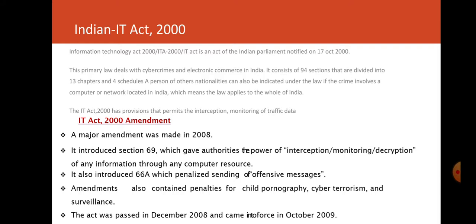This is the IT Act 2000, notified on 17th October 2000, and the Amendment Act came in 2008. These are some cyber electronic laws which you can read in the lessons also. The act was passed in December 2000 and came into force in October 2009.